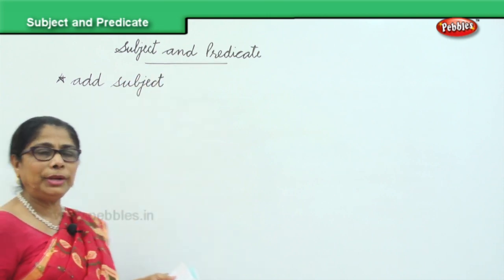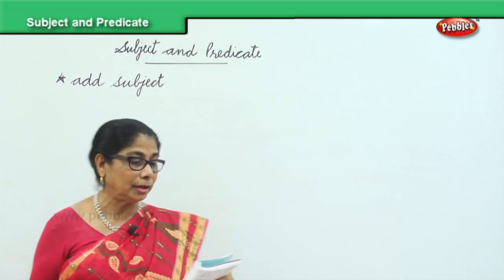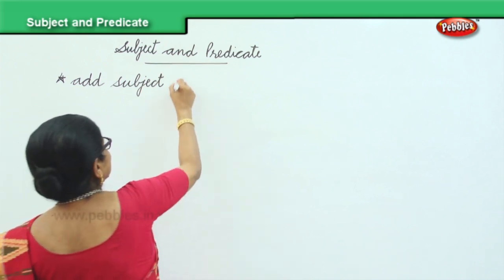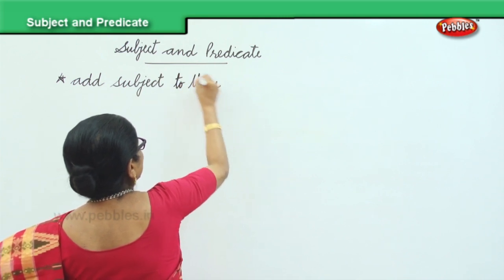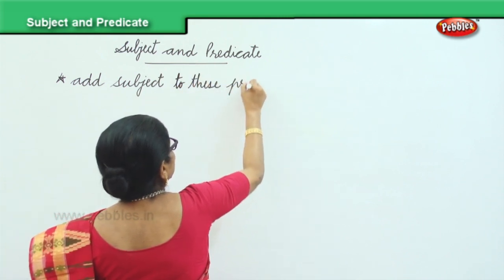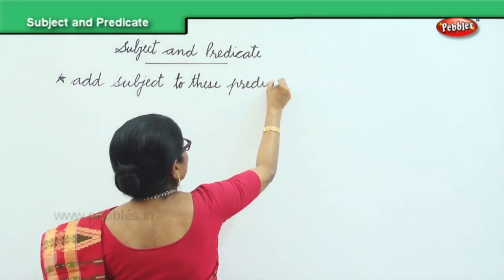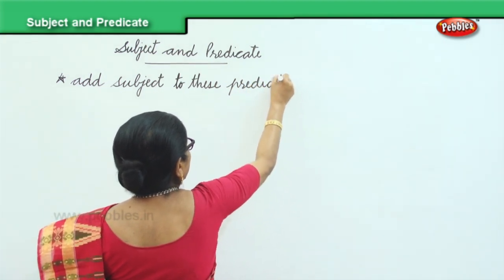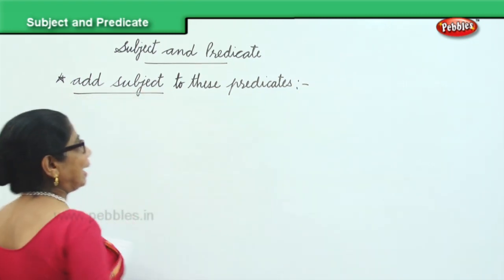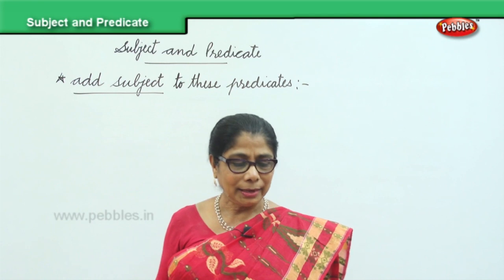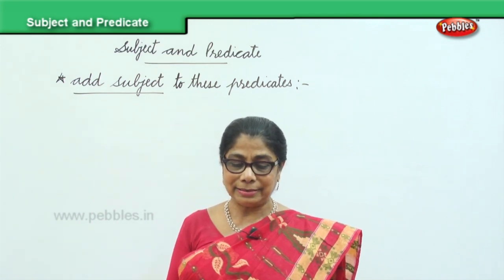This time you will supply subjects to these predicates. So the main thing is adding subjects. I'll write half the sentence.